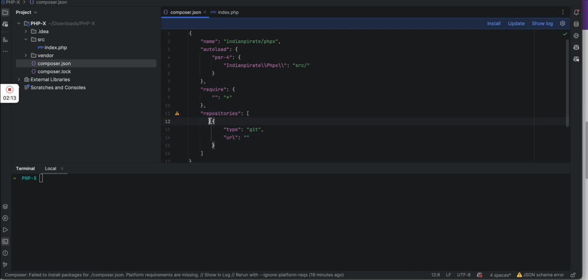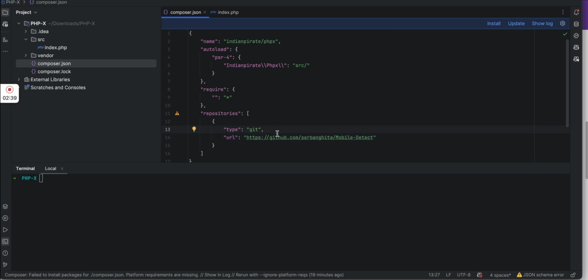Under the array we specify an object with the key type, which could be git or any other version control system you are using, and the URL. This URL must be open, meaning it should not need any kind of authentication. If it needs authentication, then we have to follow additional steps, so I'm just skipping that part.